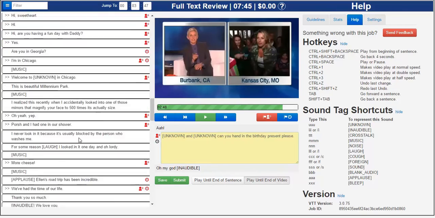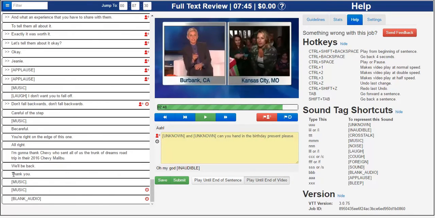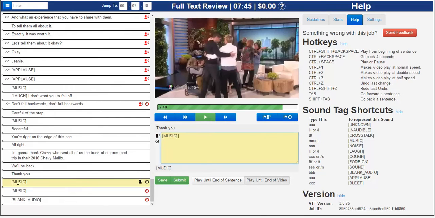And I'm going to scroll down here to the bottom to show you how to remove one. Because right here at the bottom, you'll notice there's 2 music tags right after each other. There's actually 2 things I can point out to you here. The first is that we really don't need a period. In fact, we're not supposed to have one after a standalone tag. So the period should have been removed anyway.